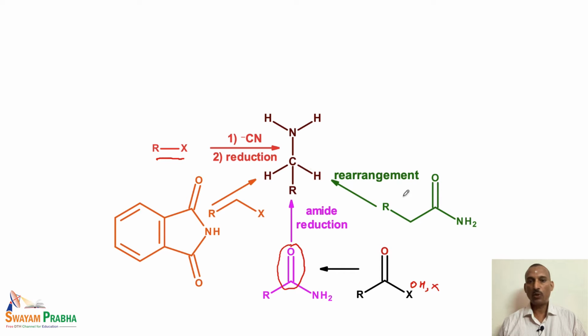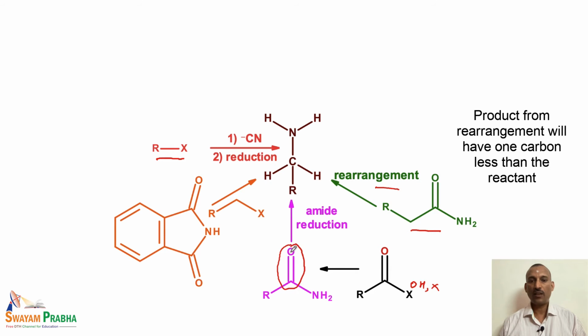We can also prepare amino compounds from carboxamide by rearrangement reaction. The difference between the direct reduction of the carbonyl group and the rearrangement is 1 carbon atom. When we do the rearrangement, we will be losing 1 carbon atom.